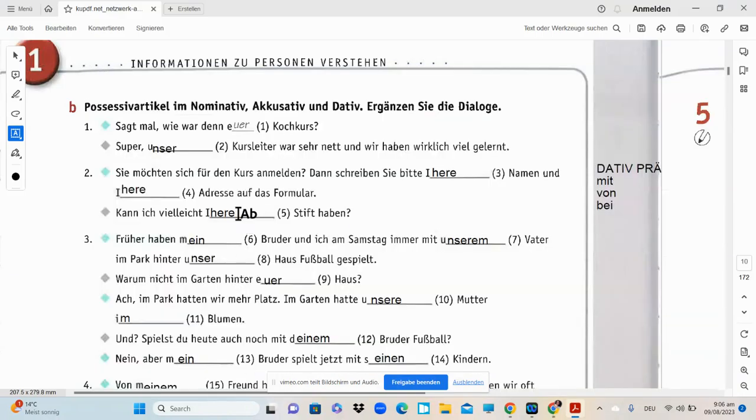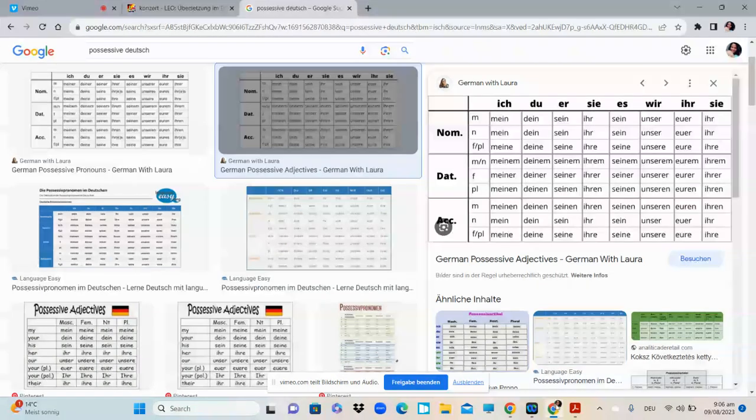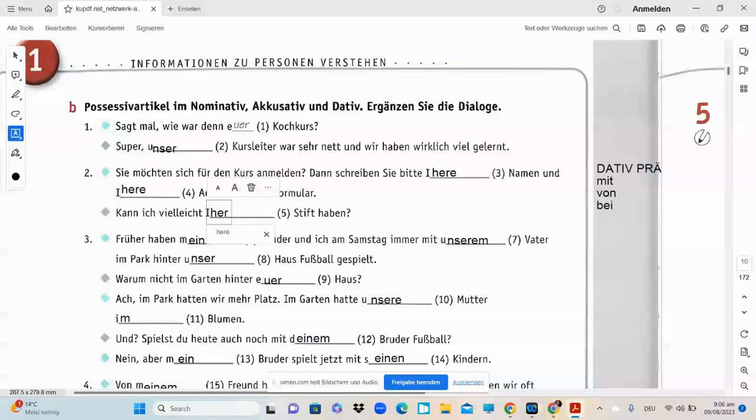We can say Ihr, not Ihre. It's your pen. Okay, so let me change the answer to your pen. Let's check the spelling. It's I-H-R. That's all, nothing more. So let me get rid of this e here.